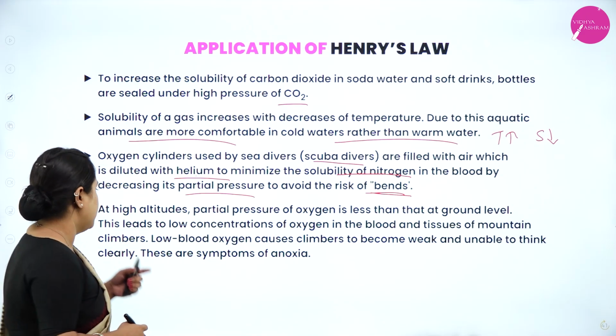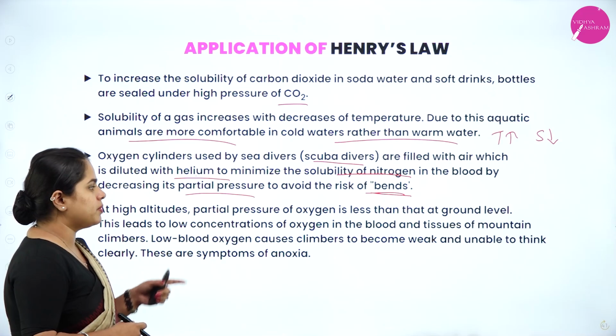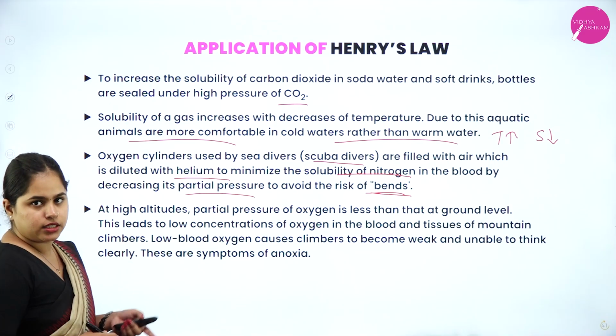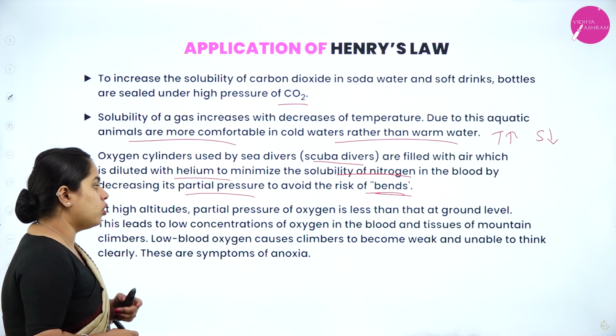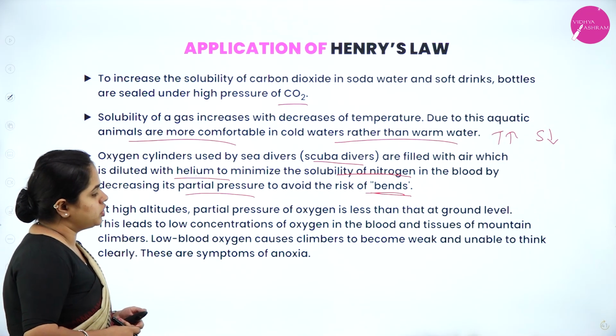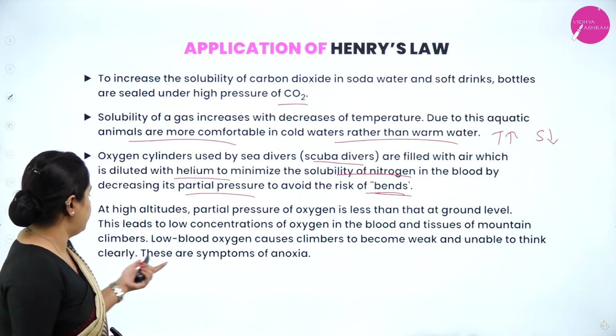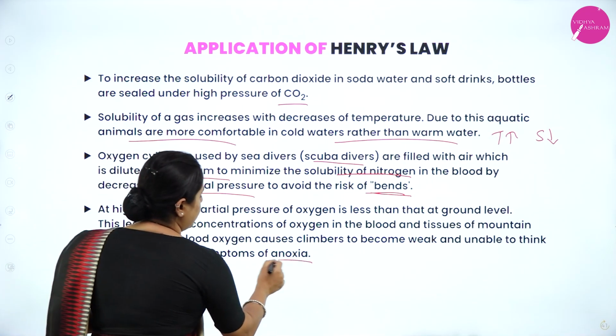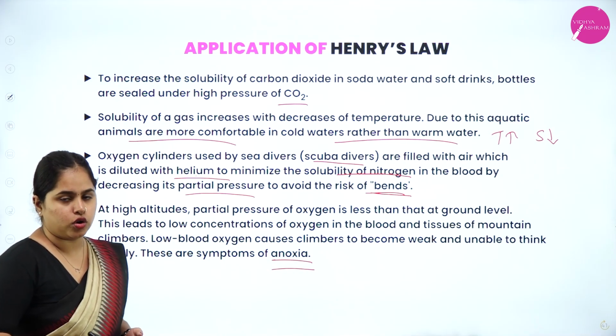The last one is at high altitudes, partial pressure of oxygen is less than that at ground level. This leads to low concentration of oxygen in the blood and tissues of mountain climbers. Low blood oxygen causes climbers to become weak and unable to think, and this condition is called anoxia.